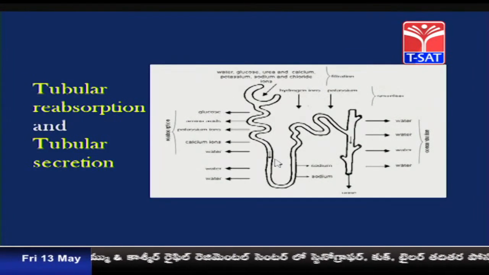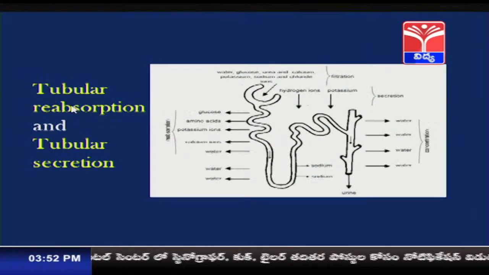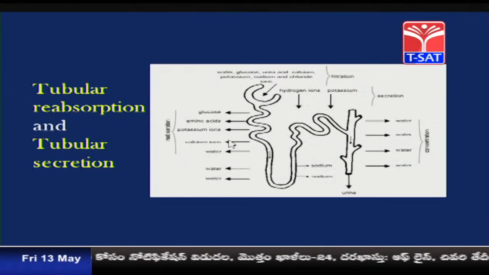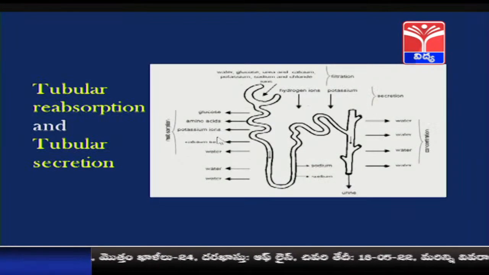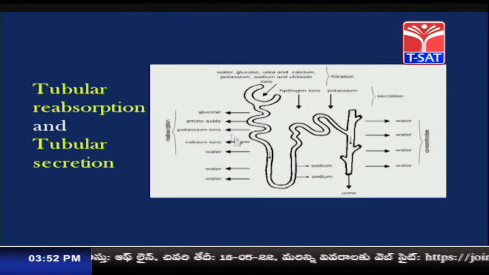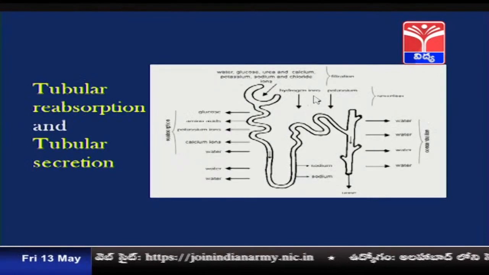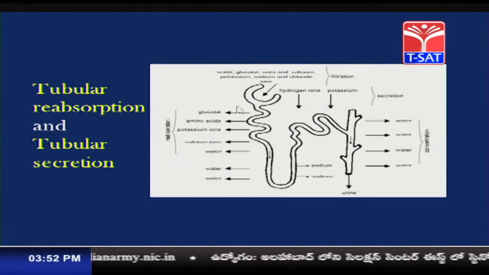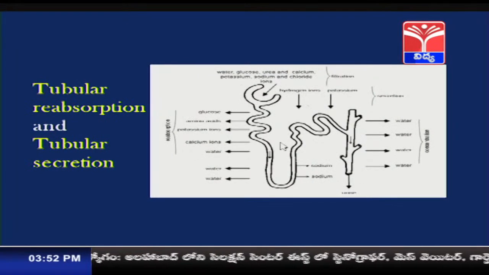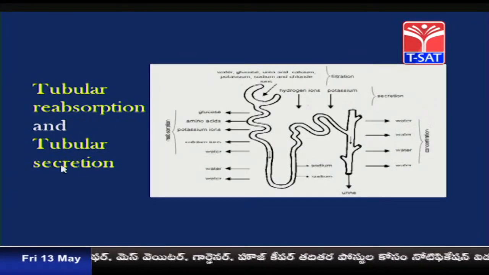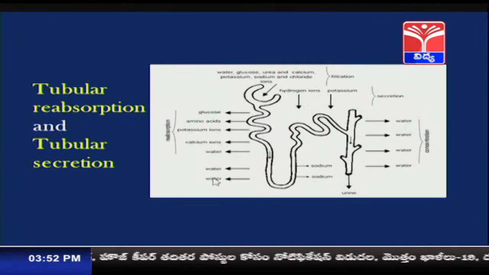This is the picture showing the process of reabsorption and secretion. The arrows pointing towards the outer side from the renal tubule represent reabsorption, whereas the downward arrows indicate secretion. This is the structure of the nephron, where we see tubular reabsorption as well as tubular secretion.